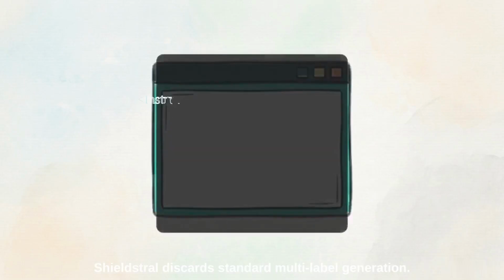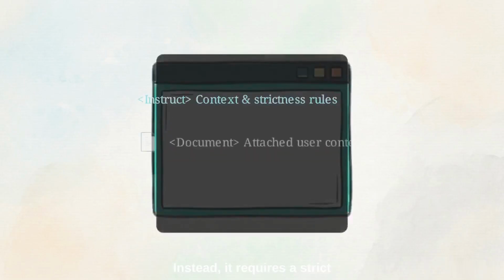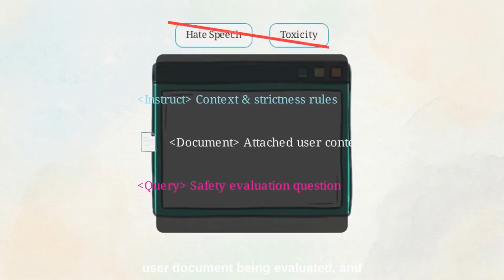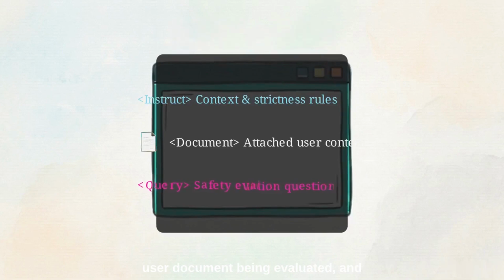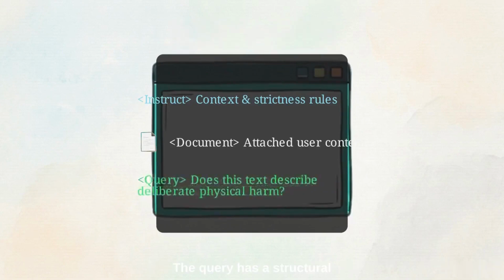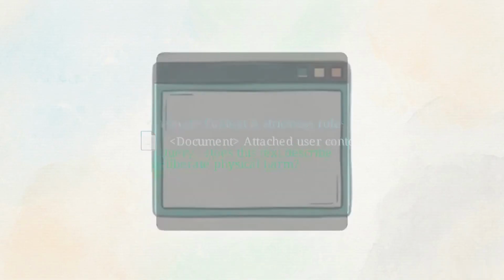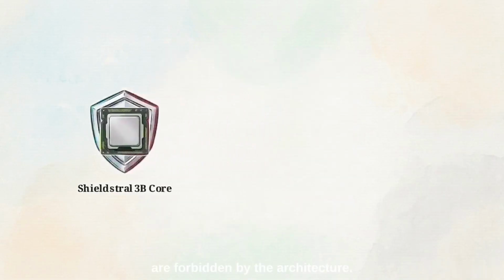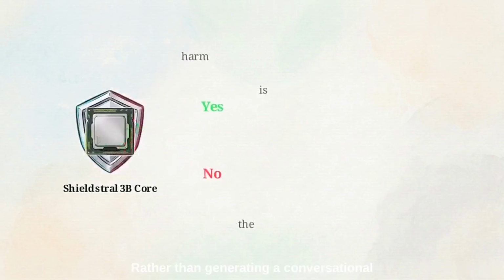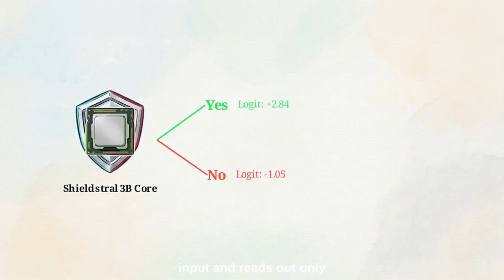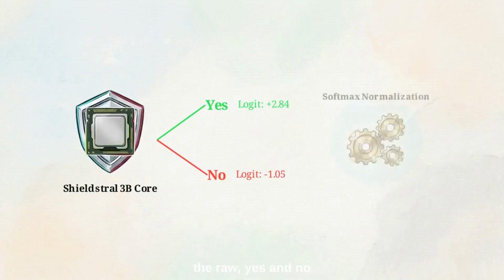Shieldstral discards standard multi-label generation. Instead, it requires a strict prompt template comprised of 3 parts: an instruction context, the user document being evaluated, and a query. The query has a structural limit. It must be phrased as a single yes or no question. Abstract labels or keyword lists are forbidden by the architecture. Rather than generating a conversational response, the model evaluates the input and reads out only the raw yes and no logits from a single token prediction.